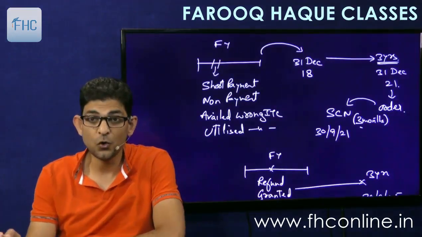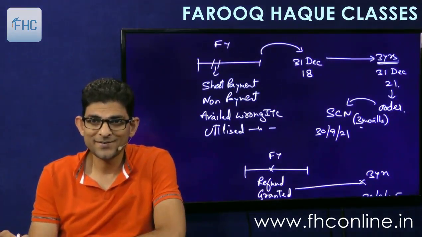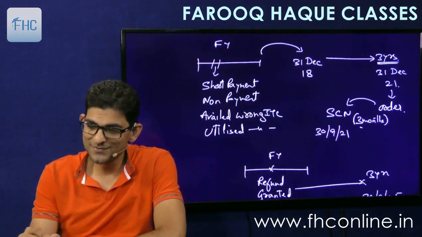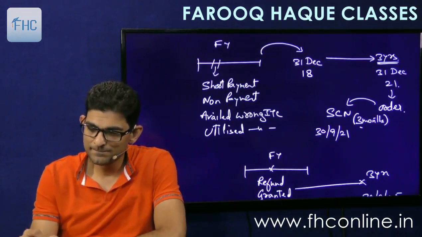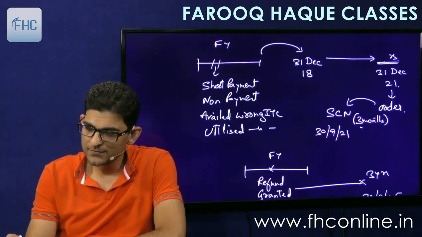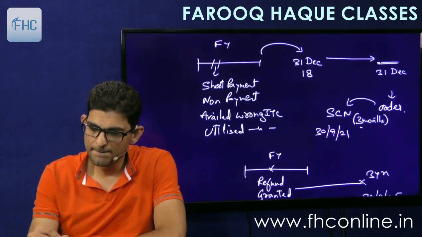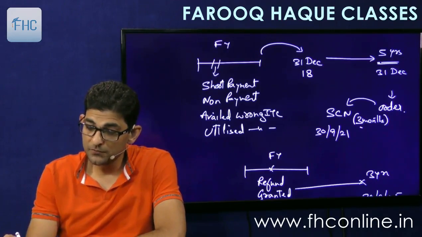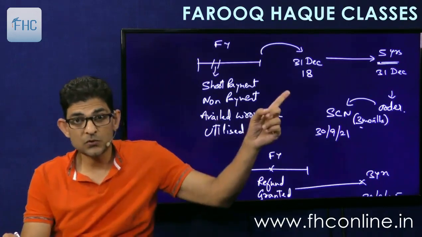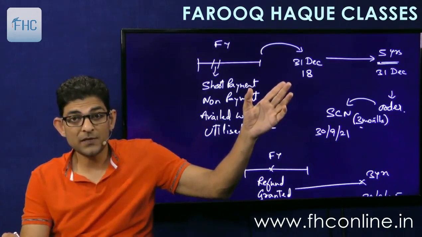So you can redraw this whole chart, except that this 3 years period will become 5 years. So this 3 will become 5. This will become 31st of December. 18 was 31st December 18, the due date for filing the annual return.